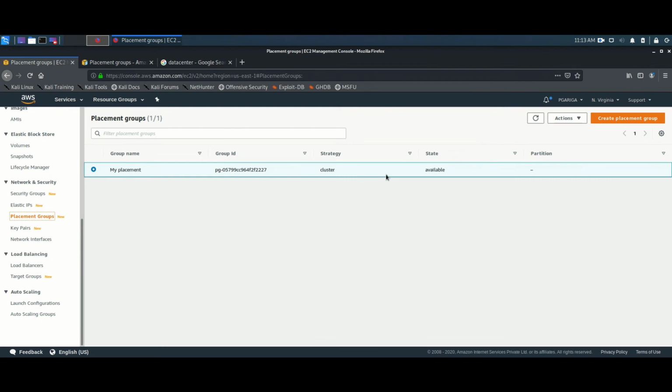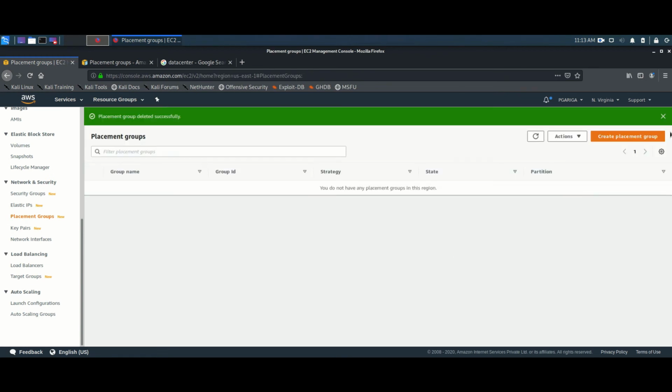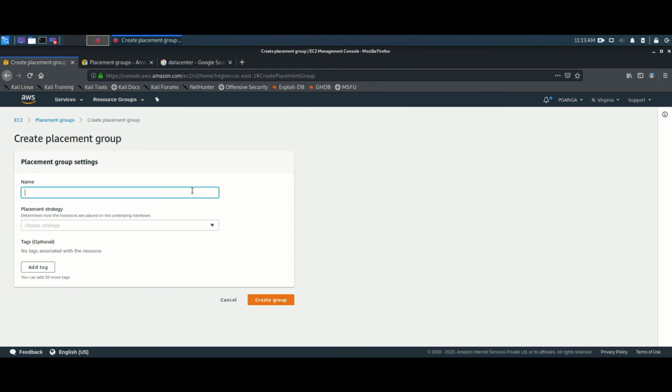Now actually we have one placement group, so let me quickly delete this one. I just forgot to delete. Make sure you delete that, because if you are not deleting, it may charge you. Okay, so if you forget sometime, it may charge you. So once you click on the create placement group option, it will pop up asking you to enter the name of the placement group. So I am going with something like high application, something like that.